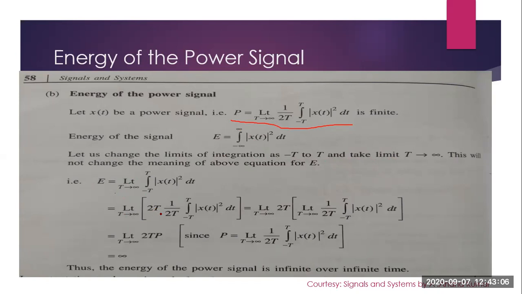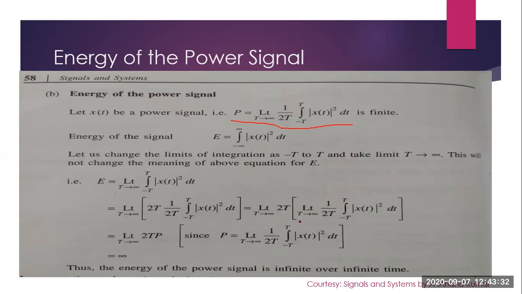So 2t into 1 by 2t integral minus t to t x of t whole square dt. Now you take 2t outside and you take limit t tends to infinity inside. So just split it: limit t tends to infinity 2t into limit t tends to infinity 1 by 2t integral minus t to t x of t whole square dt.